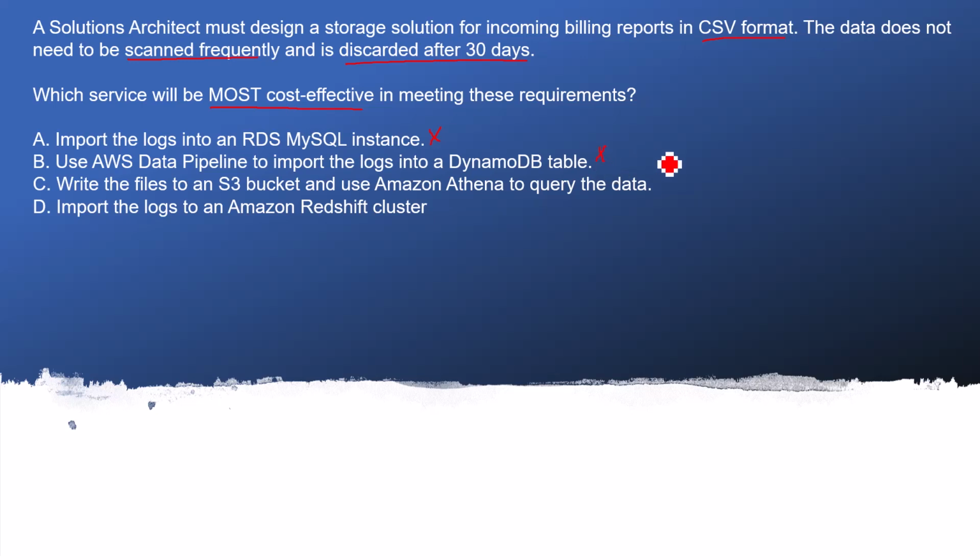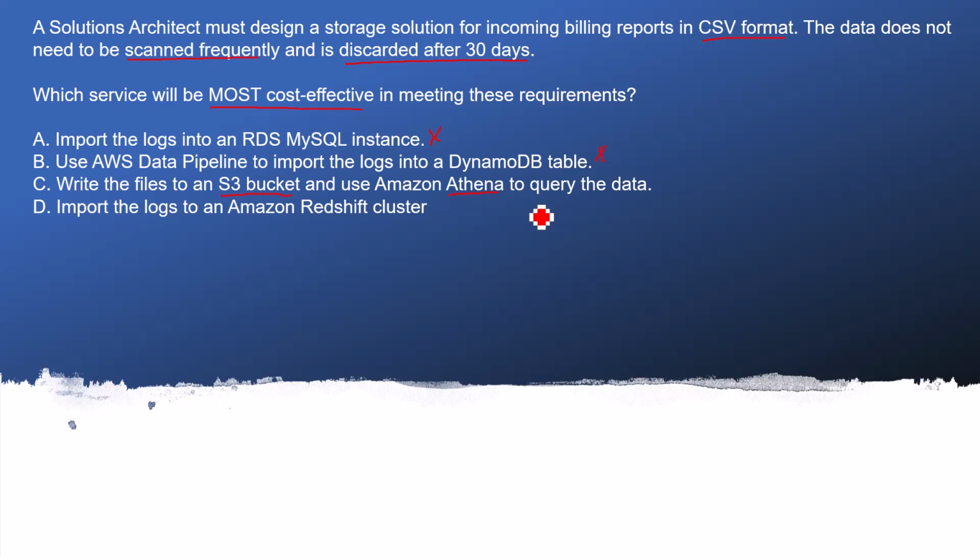C says write the file to an S3 bucket. S3 is good storage where we can save the files. We can define policies that after 30 days it needs to be deleted, and use Amazon Athena to query. Athena is the AWS service which is very good for writing SQL-style queries on top of CSV files, or file-based storage like Parquet and Avro.